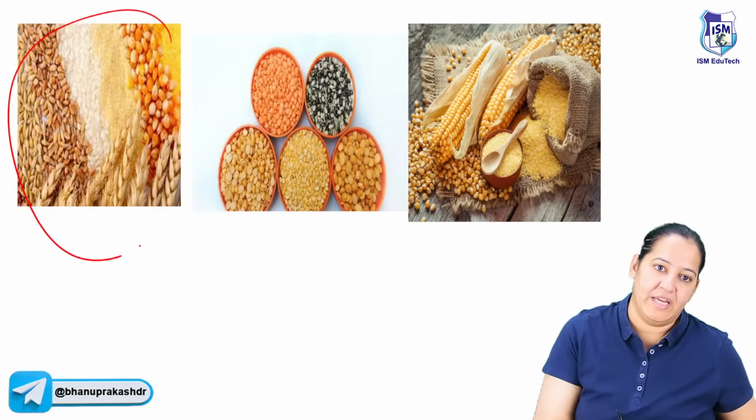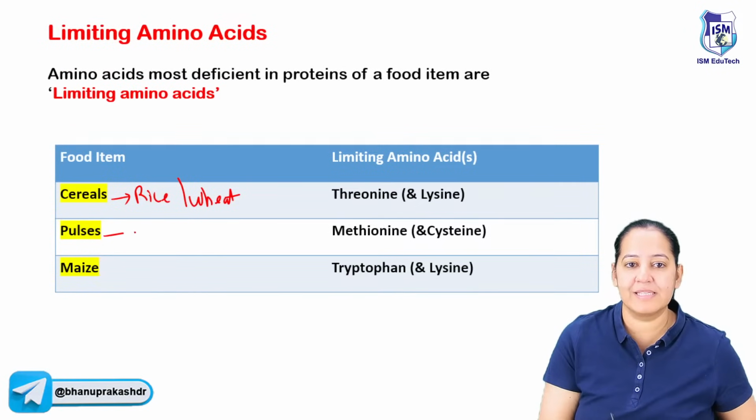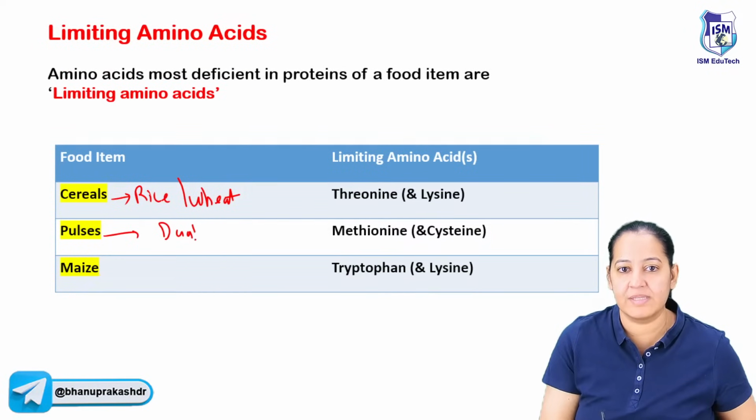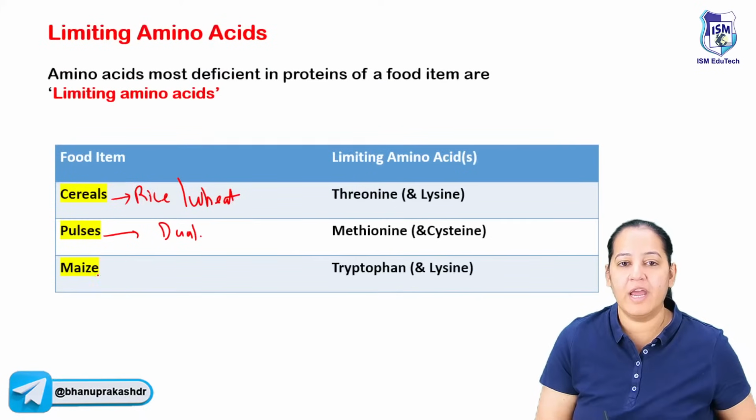So rice, wheat, this is cereals. What is pulses? Pulses, in Hindi, is known as dal. You can see these are all dals. These are pulses. And the third is maize.